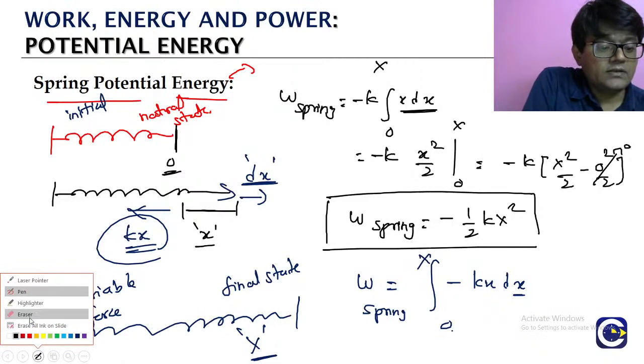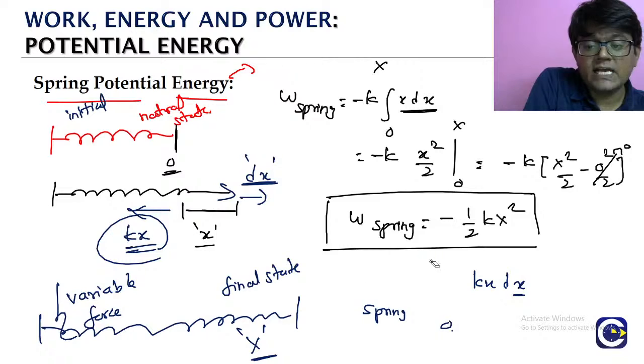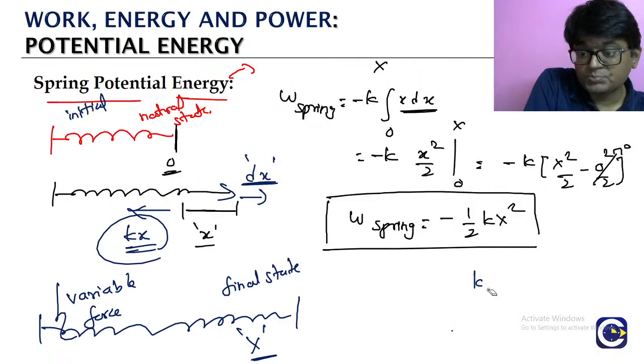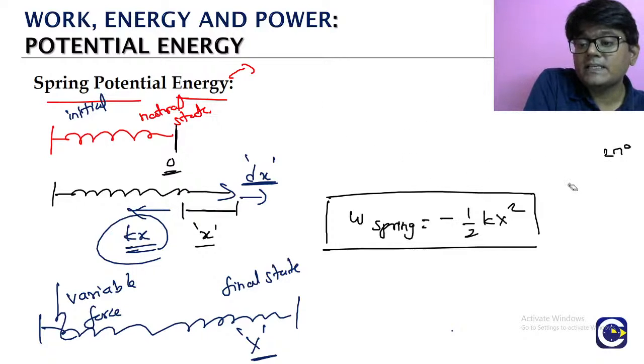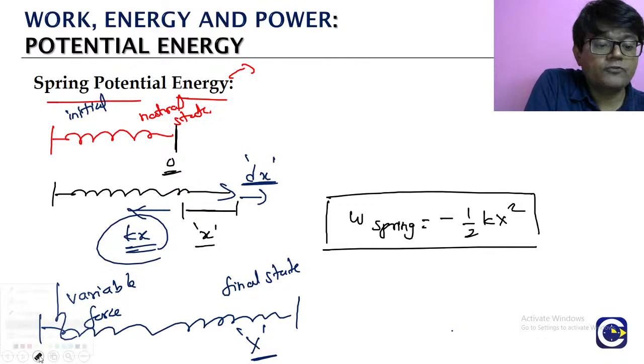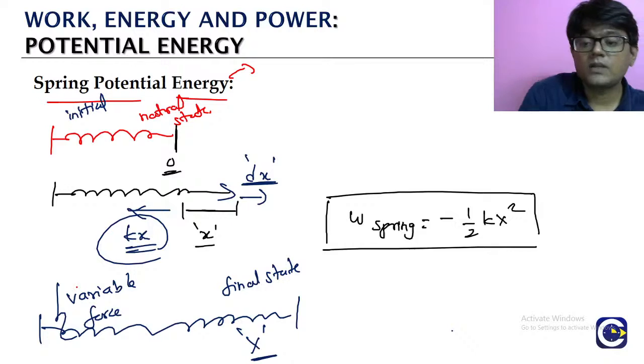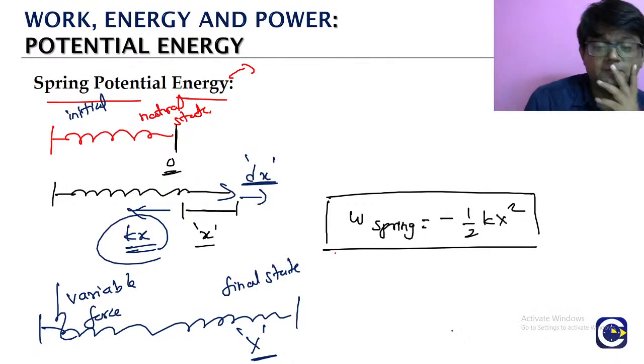Then we are here trying to find the spring potential energy, right? Of course we are able to get the expression for the work done by the spring force, but what is our main objective? We are trying to find the spring potential energy. So what is the relation?